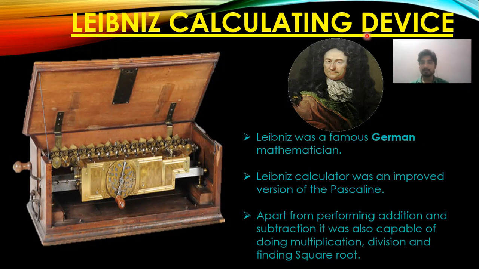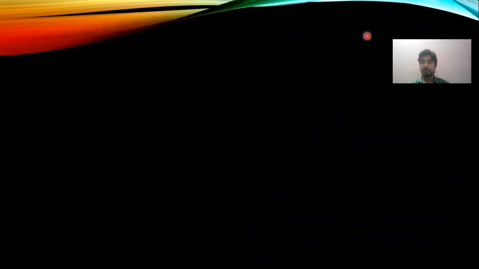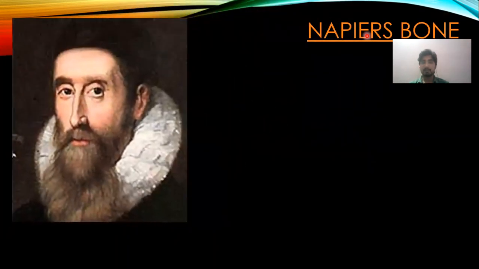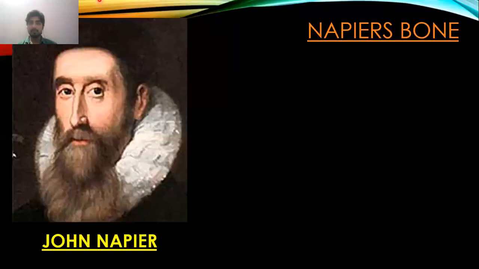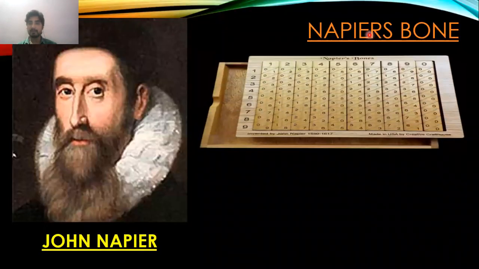Now let's move further and see another calculating device. Now we will see Napier's bone, which was created by Sir John Napier, as you can see in the picture on the screen. He was also a mathematician. Sir John Napier was also a mathematician who created Napier's bone. Now you can see the picture of Napier's bone on your screen.